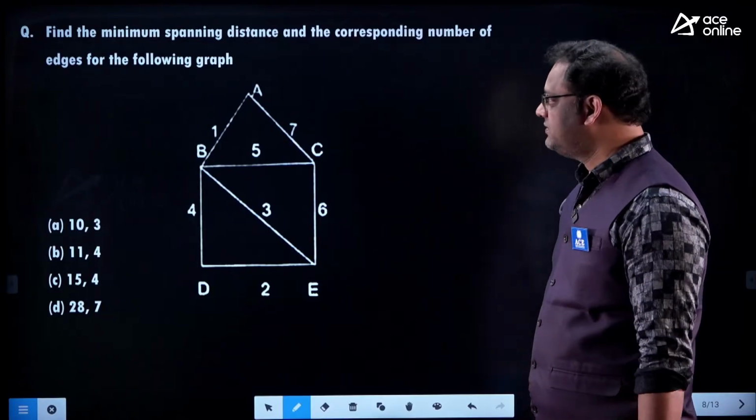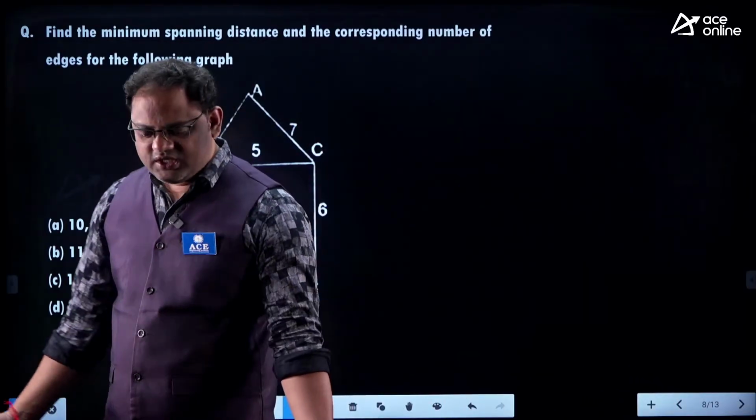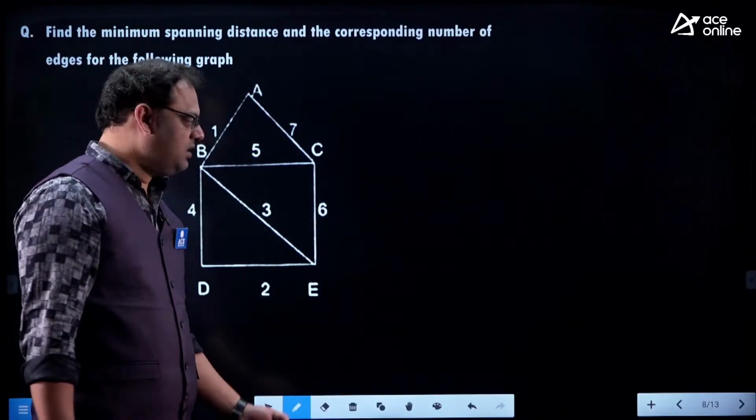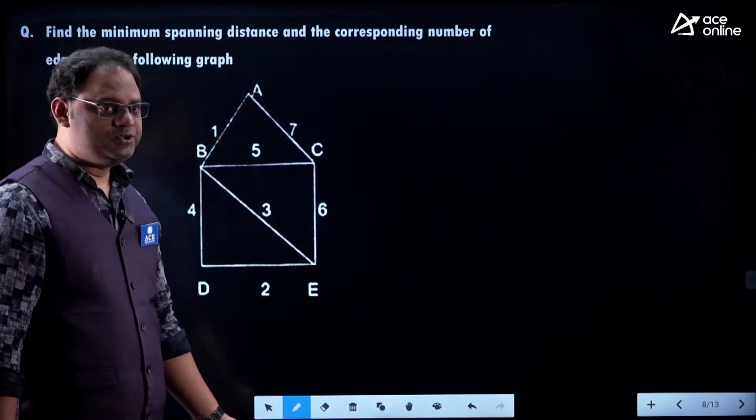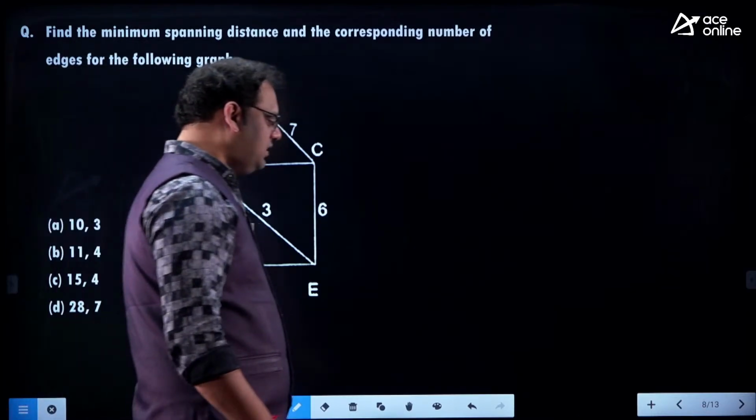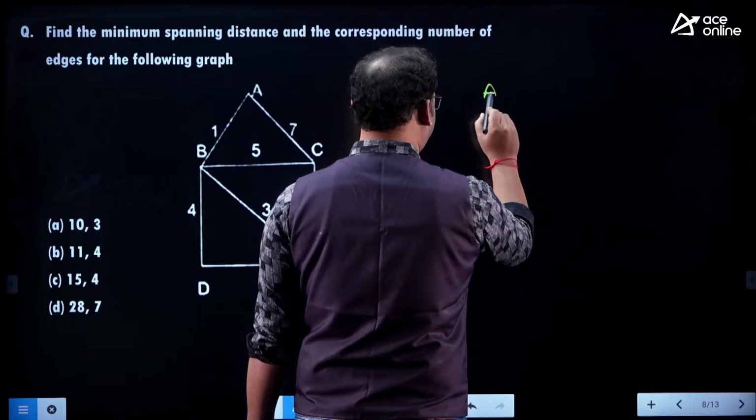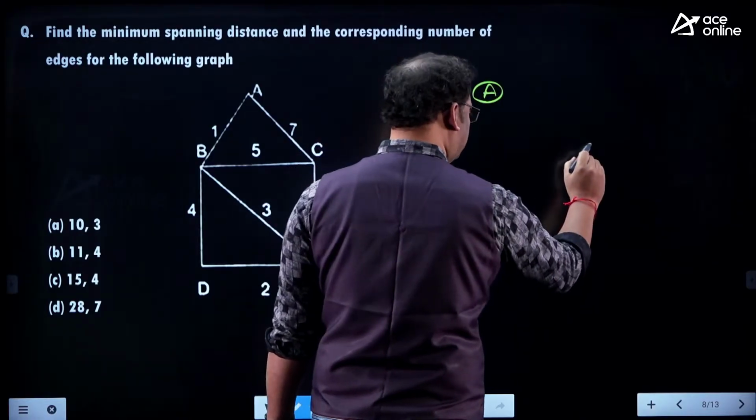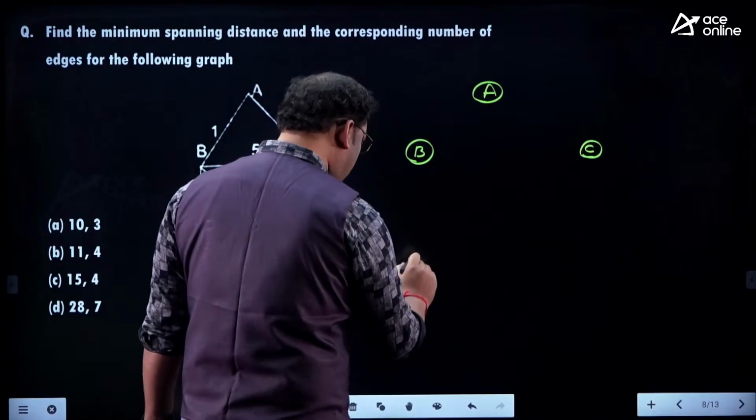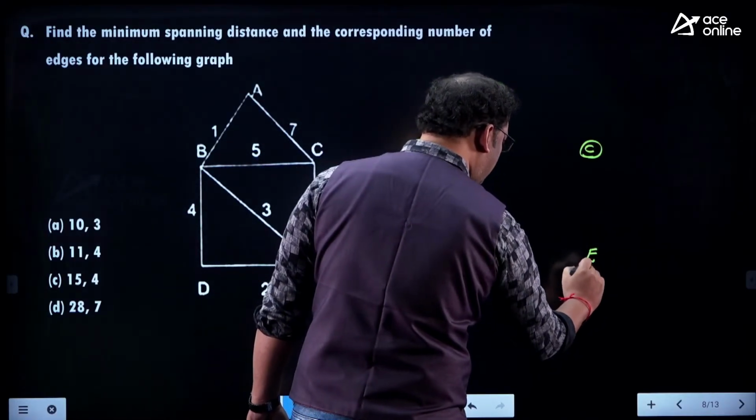Now see this, find the minimum spanning distance. Yeah, you can treat this question as algorithms, you can also treat this question as discrete, no issue. There are something like 5 vertices. We have A, B, C, D and E here.